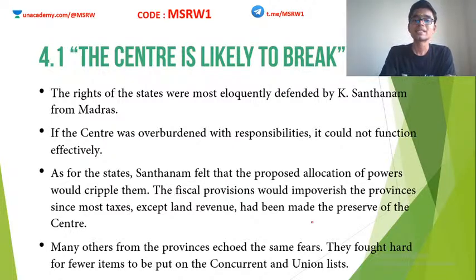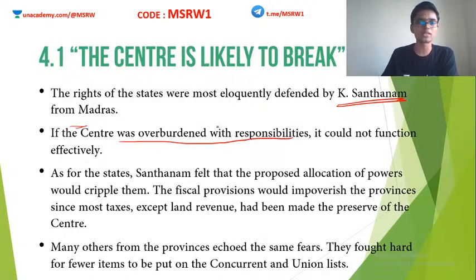Moving on. The center is likely to break. Basically, certain people did not like the idea that the center is going to be very powerful. They wanted states to have adequate say also. One such person was K. Santanam from Madras. He argued that if the center was overburdened with responsibilities, it could not function effectively. This is also correct, in a sense. If the center is given all the important subjects, what does that mean? It means the center has to take care of all these things.